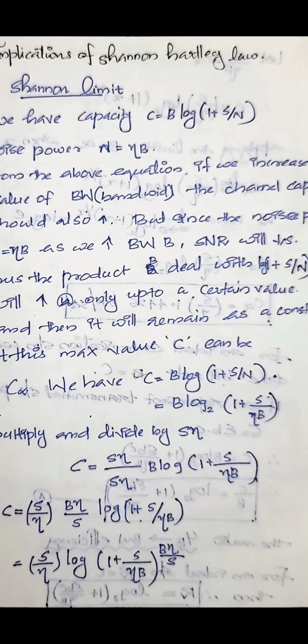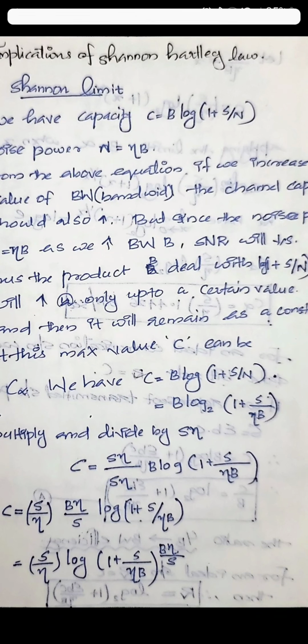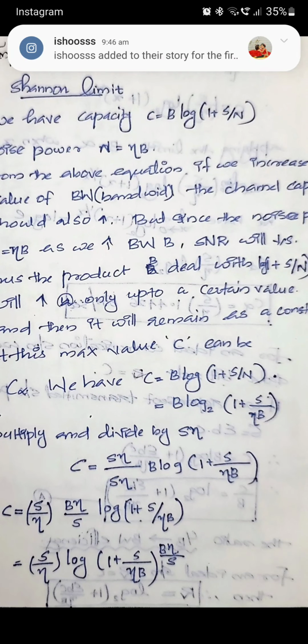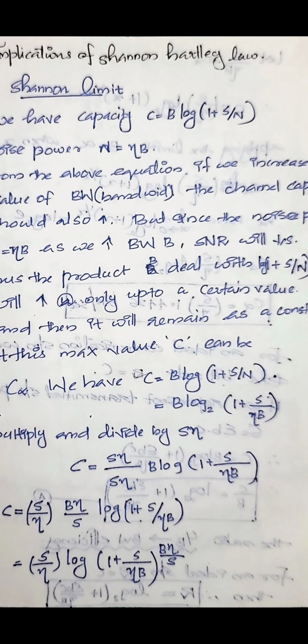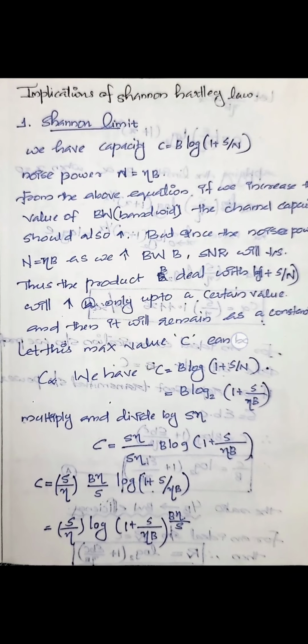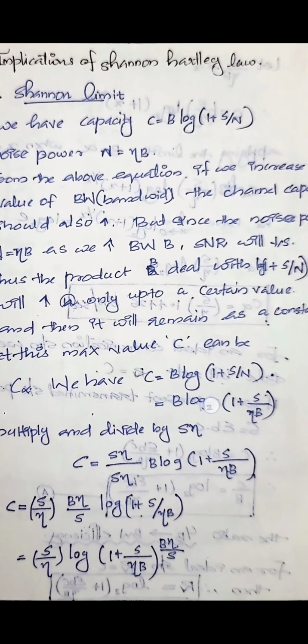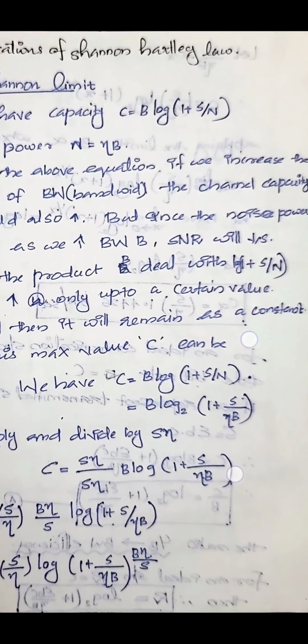There is a limit to how much bandwidth can be increased in order to get a higher capacity. So we want to limit these two in a good manner. In order to increase the capacity, we want to increase the bandwidth, but beyond a certain limit it should remain constant. So we have C = B log(1 + S/N).